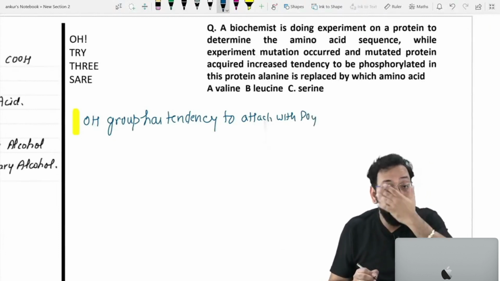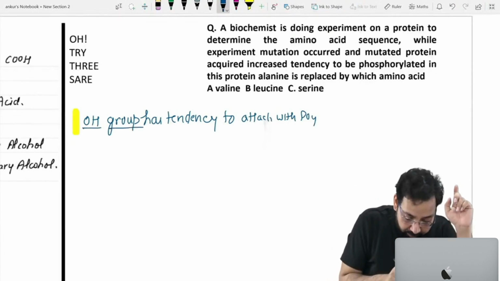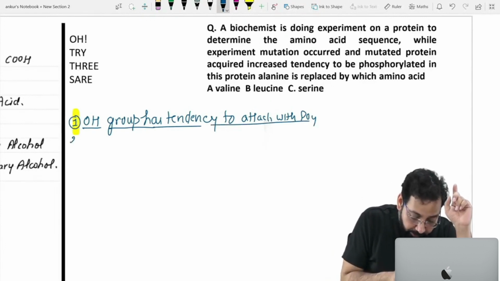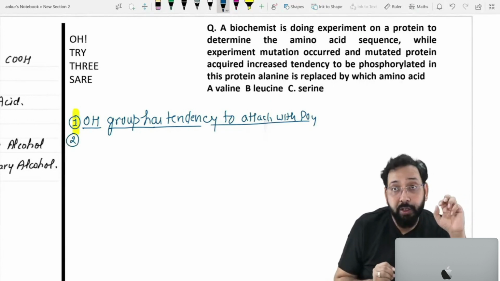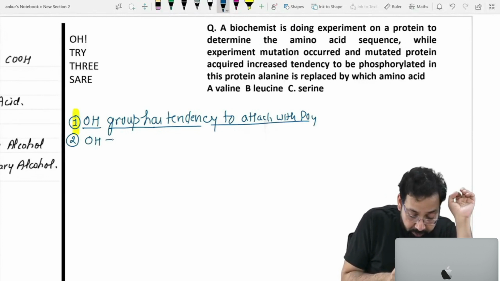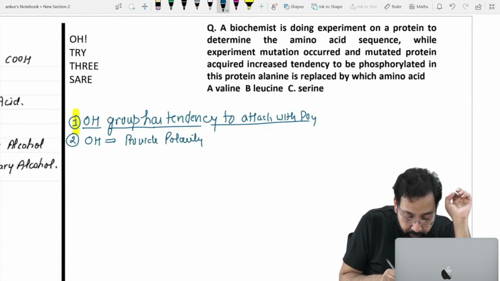You will remember this, OH group has a tendency to attach with phosphate, first point. In any question, if in any compound you find OH, OH means the compound is polar. OH provides polarity to compounds.